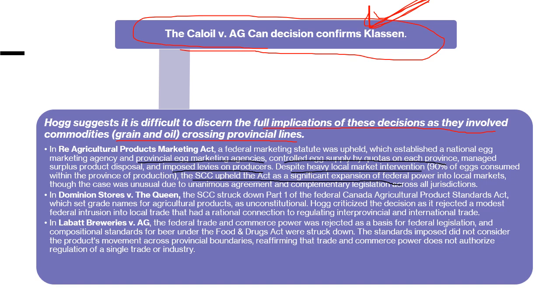Next is Dominion Stores versus The Queen. The Supreme Court of Canada struck down Part 1 of the federal Canada Agricultural Products Standards Act, which set grade names for agricultural products, as unconstitutional. Hogg criticized the decision as it rejected a modest federal intrusion into local trade that had a rational connection to regulating inter-provincial and international trade. So basically in this case, the Supreme Court of Canada struck down not the complete act, not the complete legislation, but just one part.